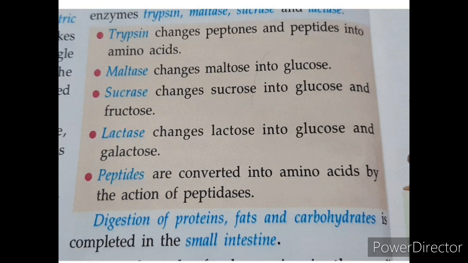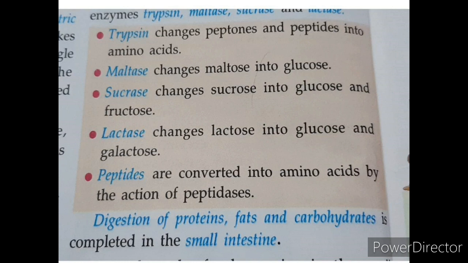The small intestine is very long and it takes time to change complex food compounds into a simpler form. The food remains in the small intestine for about 3 to 5 hours for digestion and absorption.